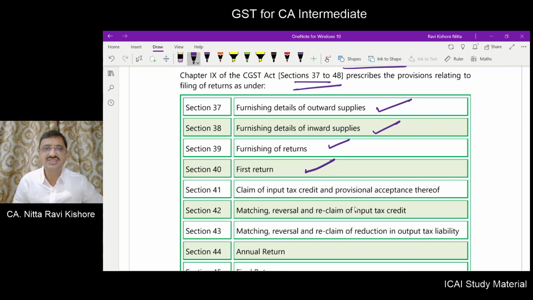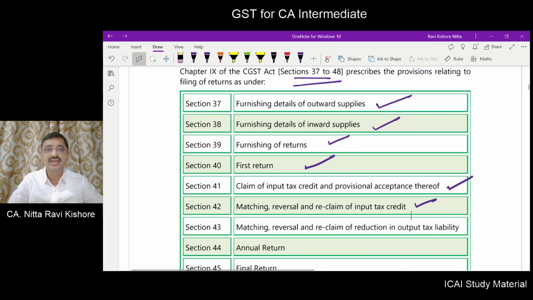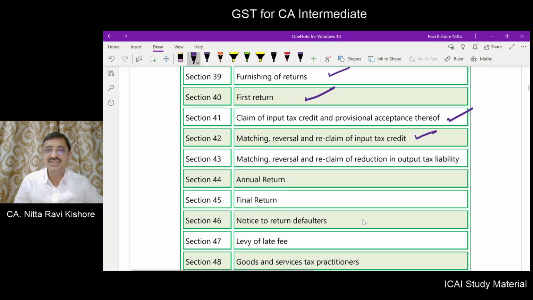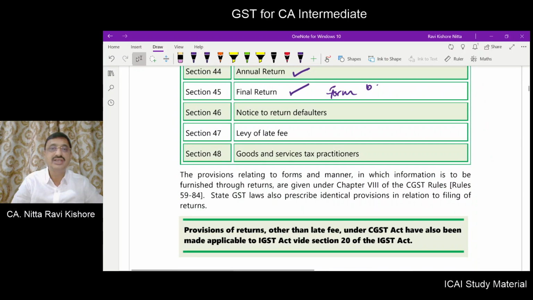Then 40 is the first return, 41 is ITC claim and provisional acceptance, 42 is matching, reversal, reclaim of input credit, and 43 is matching, reversal, reclaim of output liability. 44 is annual return and 45 is final return. This will be in form 10. 46 is notice to return defaulters. 47 is late fees and 48 deals with GST practitioners.